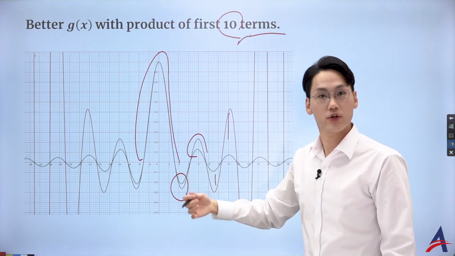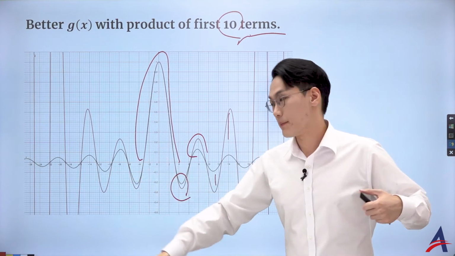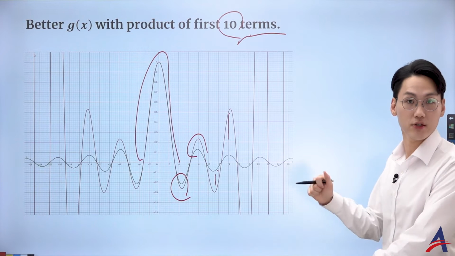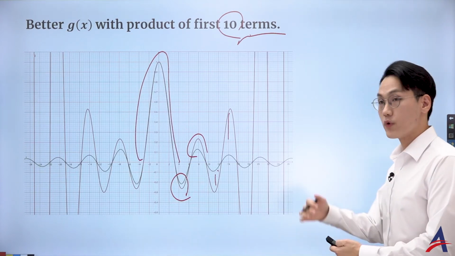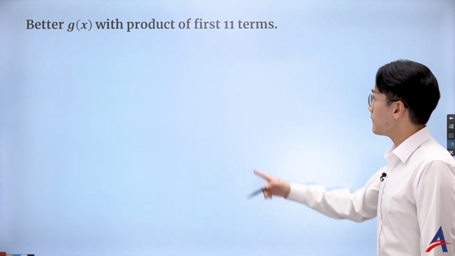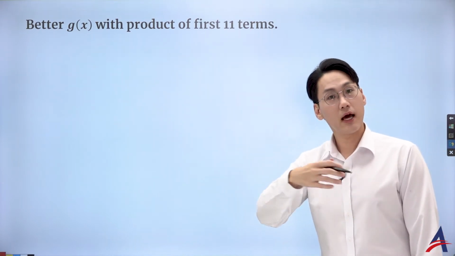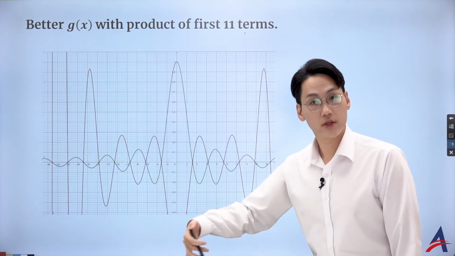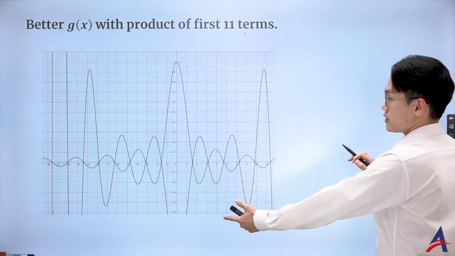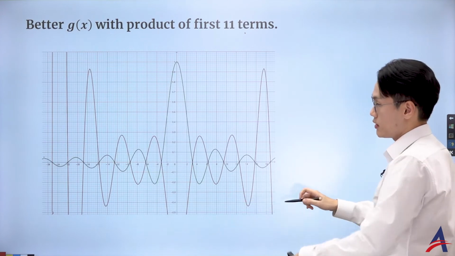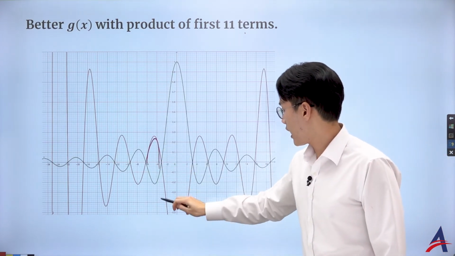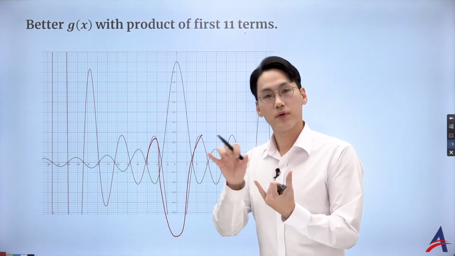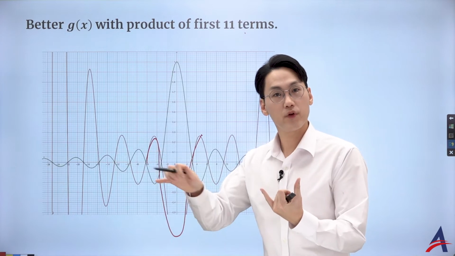But remember, the product is supposed to be infinite in terms, and I'm sure that convergence is going to be achieved, which could be a very good IA topic for you, to prove that the ratio will eventually be 1. But here's the thing, check this out. What I suggested was just the first 10 terms, but if I go with the first 11 terms, as you can see, it got flipped. You see? My function, the red polynomial, is now reflected.